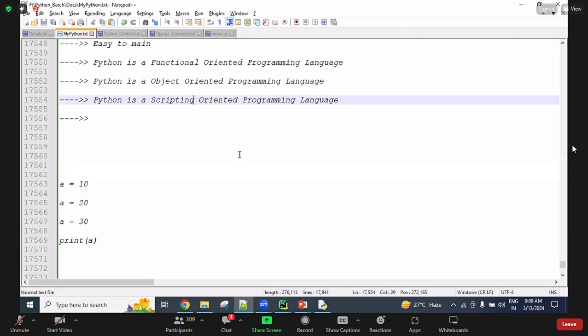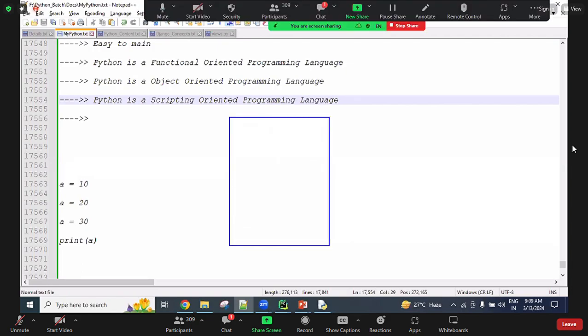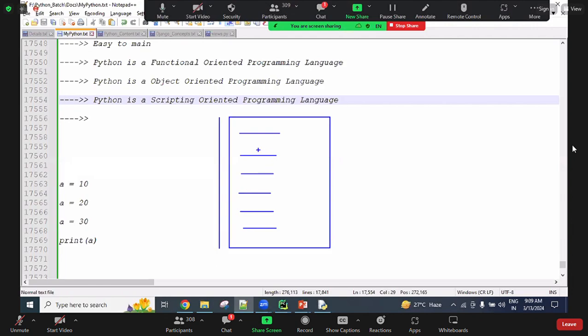Compiler languages means, for example, when we are creating multiple lines of code, all lines are checked at a time, top to bottom, for any syntactic problem in any line. It counts the lines where the problem is, and returns them all at a time: in the second line so and so problem is there, in the fifth line so and so problem is there.